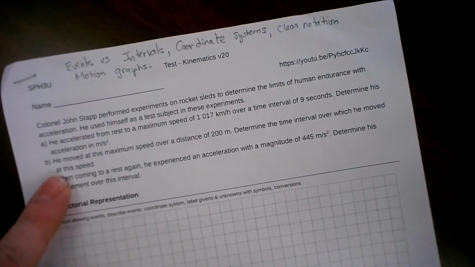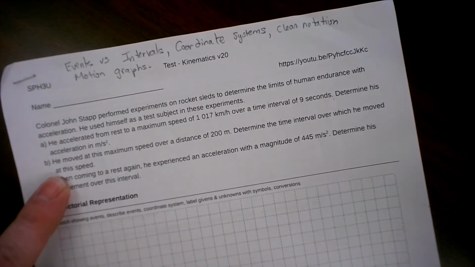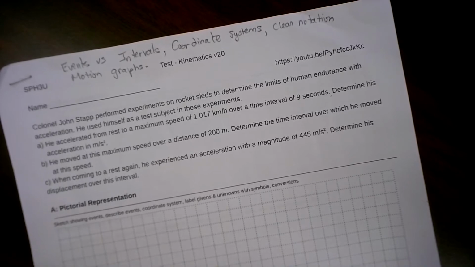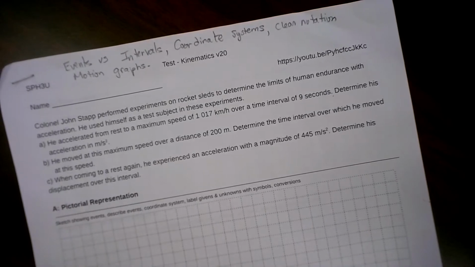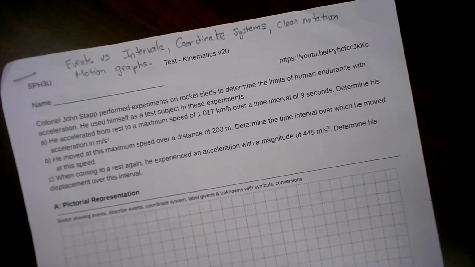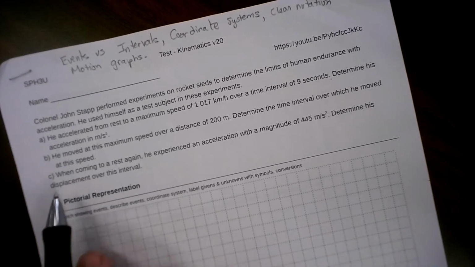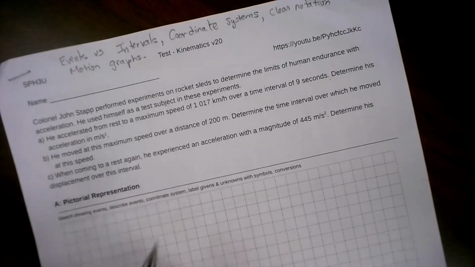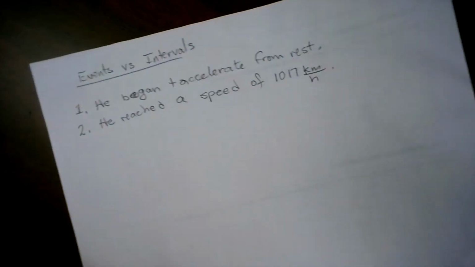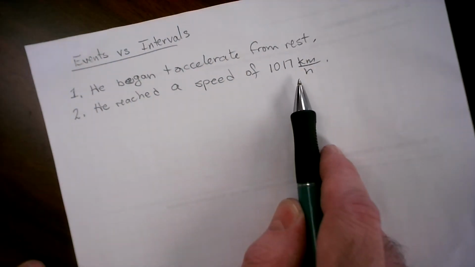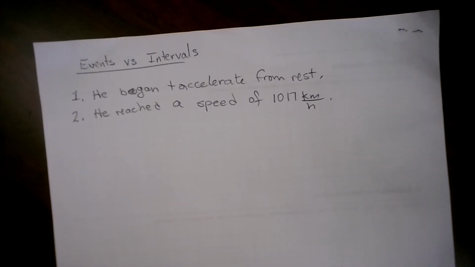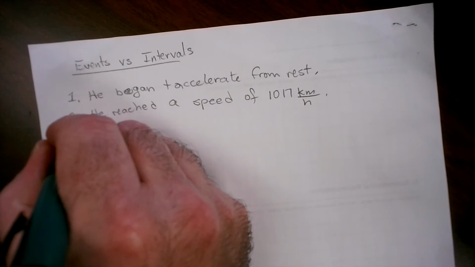Okay, now let's think about what happens next. He moved at his maximum speed over a distance of 200 meters. That interval has two events related to it. So we need to figure out what the second one is. We know what the first one is. What's the first event of that interval? He reached a speed of 1,017 kilometers per hour. So now we need to think, what's the second event that relates to that interval?